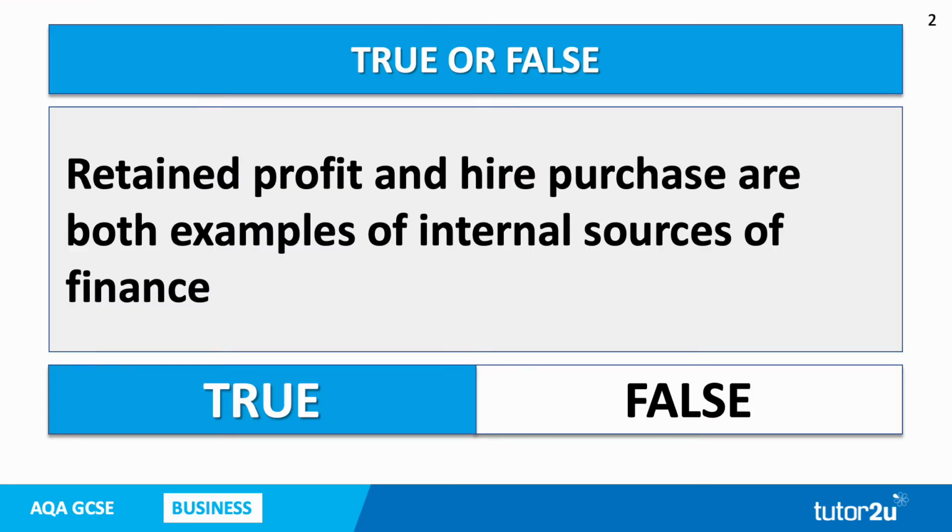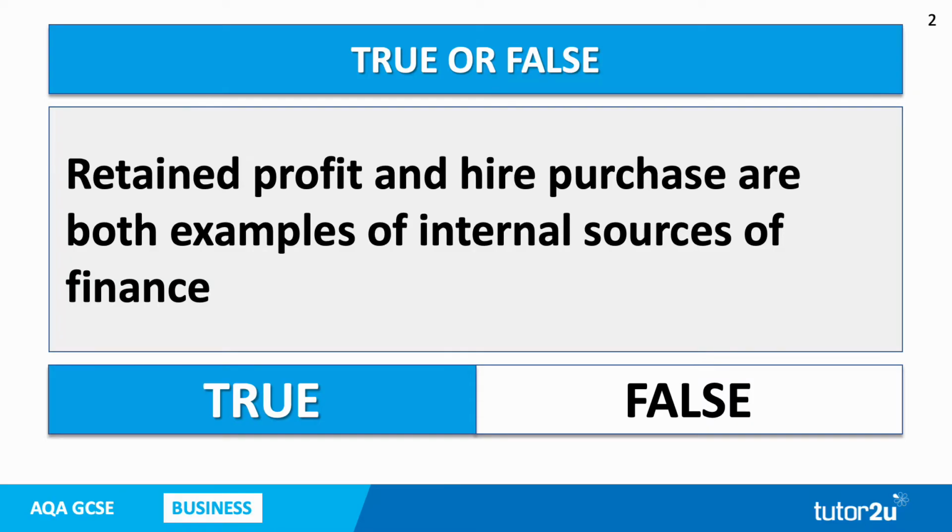Let's start with some true or false questions. Retained profit and hire purchase are both examples of internal sources of finance. Is that statement true or is it false? Make a decision, decide whether you think it's true or false. And of course, you can pause the recording at any point if you need more time.